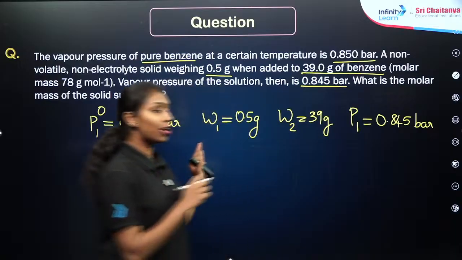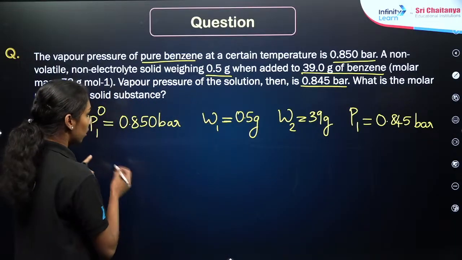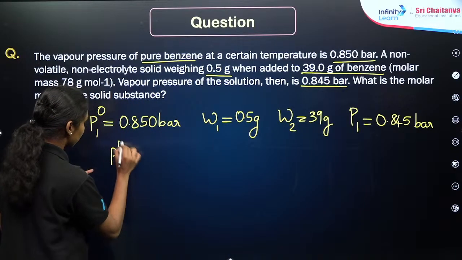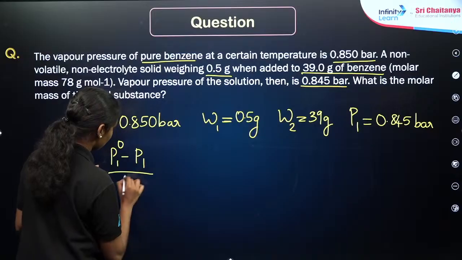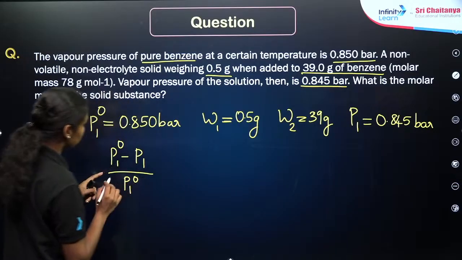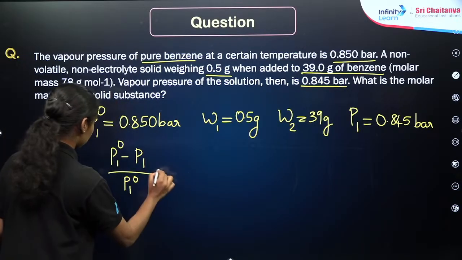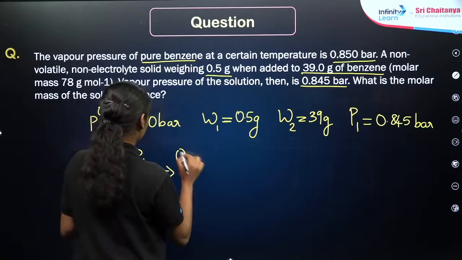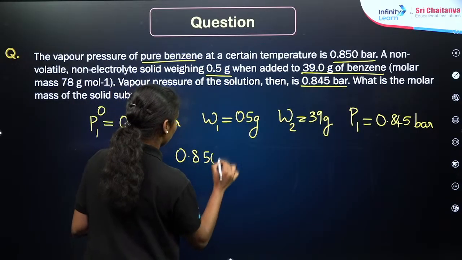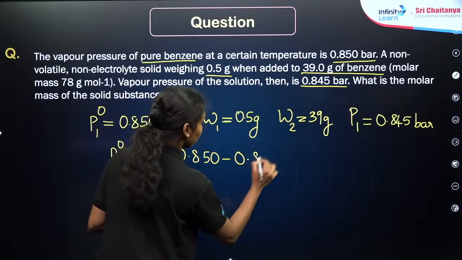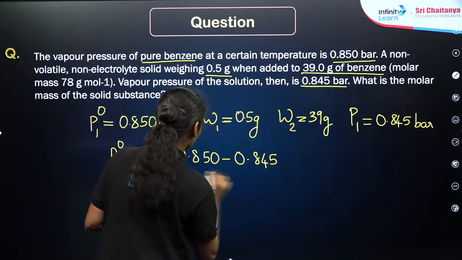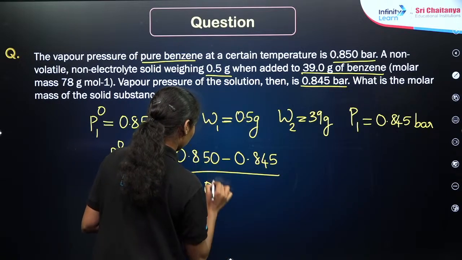Now apply the relative lowering of vapor pressure equation here. That is P1° minus P1 divided by P1°, which is (0.850 minus 0.845) divided by 0.850.